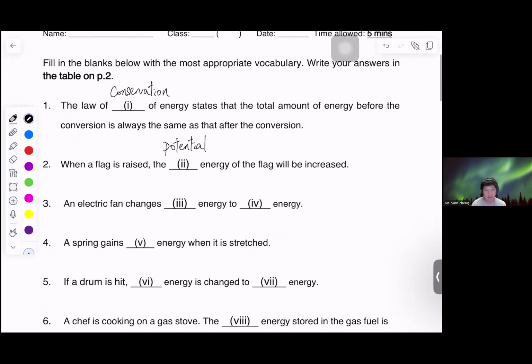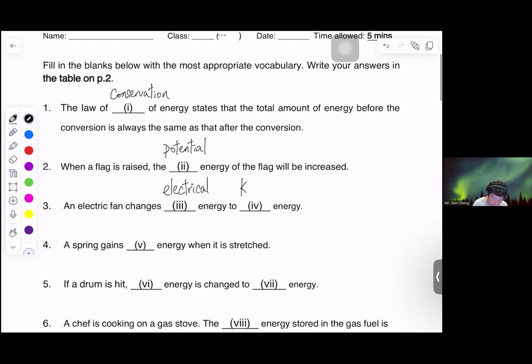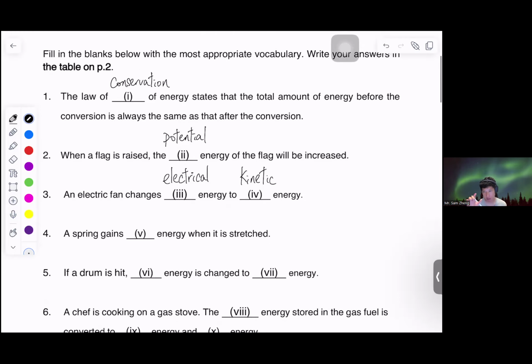Next, an electric fan will change the energy from one type to another. In this case, it would be from the electrical energy to the kinetic energy. Next, a spring gains a certain type of energy when it is stretched. It would be the potential energy when it is stretched.